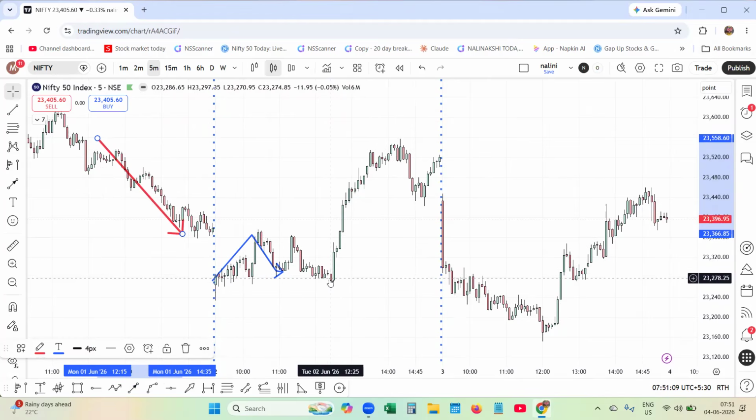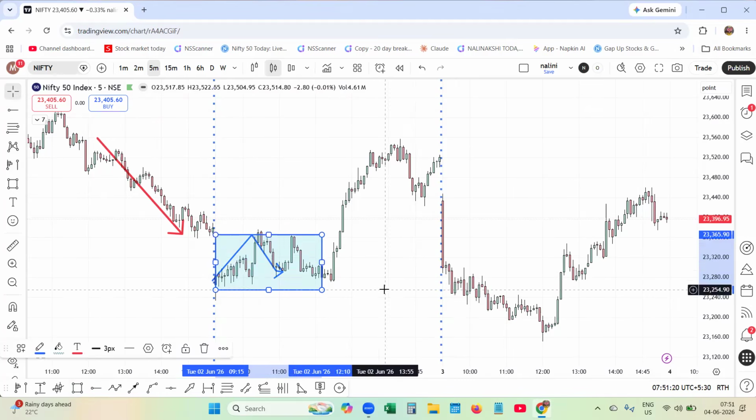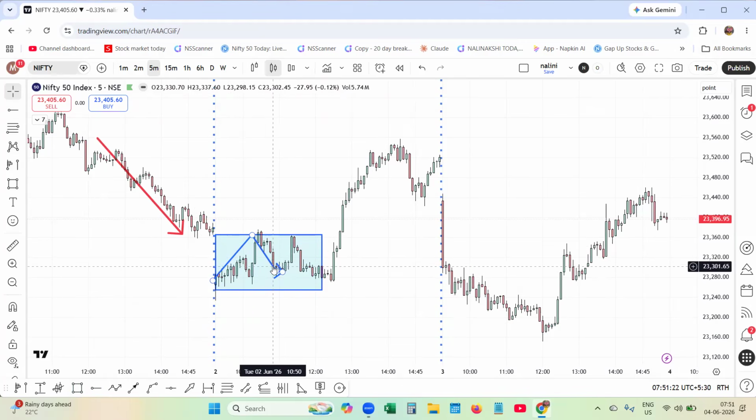You can see here up to 12:25, the price is spending its time around this area, right? So we will not be knowing, we will think it is a range. We will not be knowing which side the range is building there.